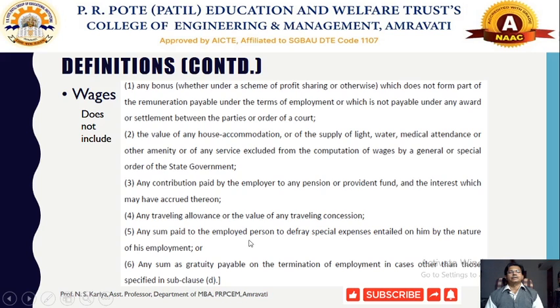Any sum paid to the employed person to defray special expenses entailed on him by the nature of his employment. If any of the employees are entitled to special expenses, that will also not be covered under the Payment of Wages while defining wages, or any other sum that will be called gratuity.